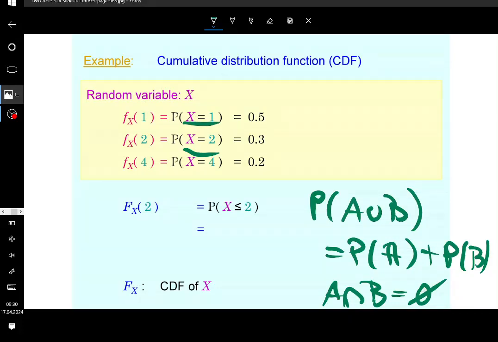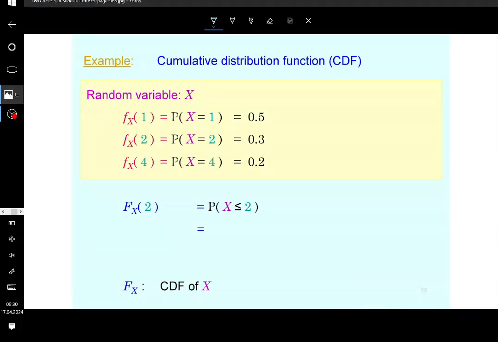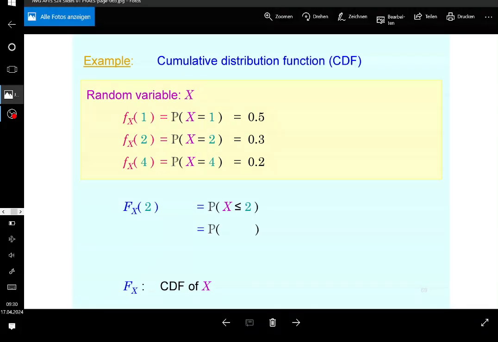the sum of the corresponding probabilities, just as is the case here, because, trust me on that, this event that the random variable is not greater than 2 consists of a union of these two events. Either it's equal to 1 or to 2. These are the only possible scenarios that exist. Do you understand what I'm saying? So this is going to be it, and therefore you need to sum up the corresponding probabilities. This means that you have the probability of x being equal to 1 plus